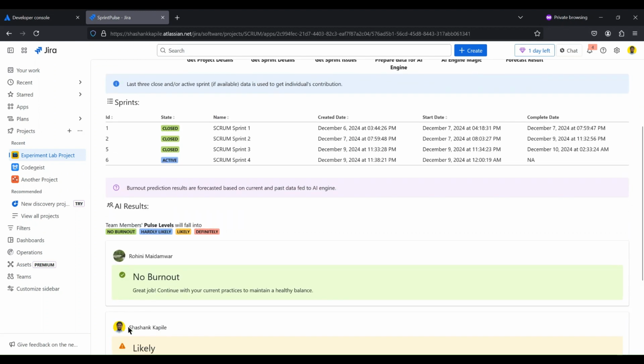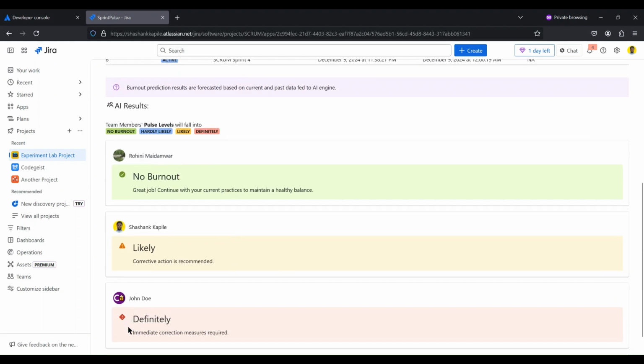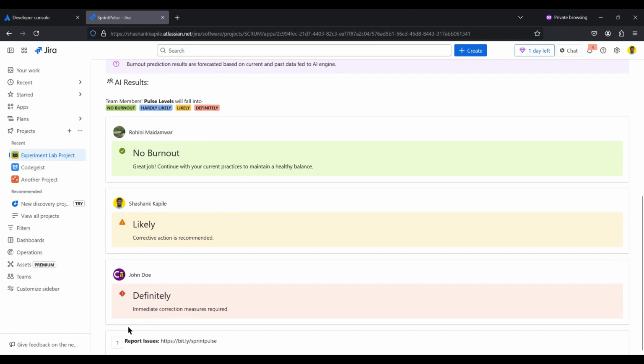For all the 3 team members that are on the board, this is the prediction. And for me, as we can see, the prediction has come out to be likely. That means I'm almost on the verge of getting into definitely category and then being marked as burned out.